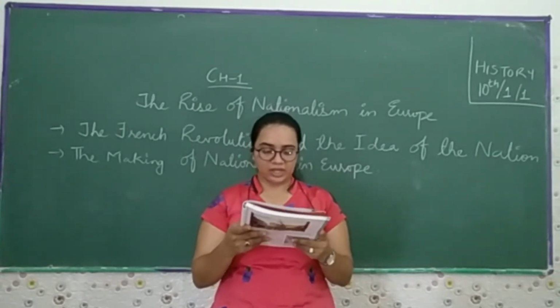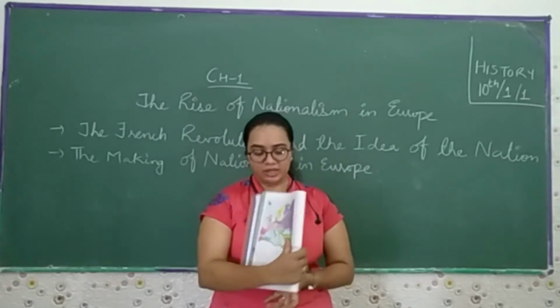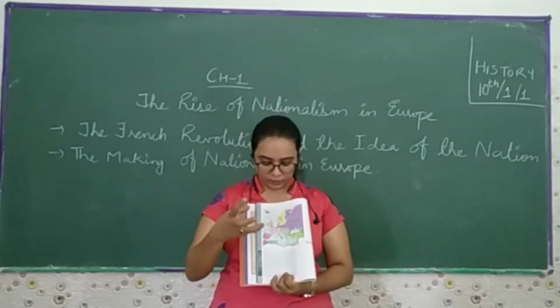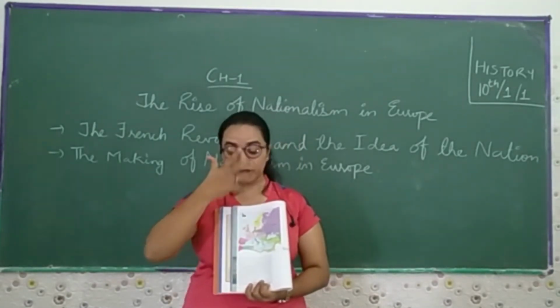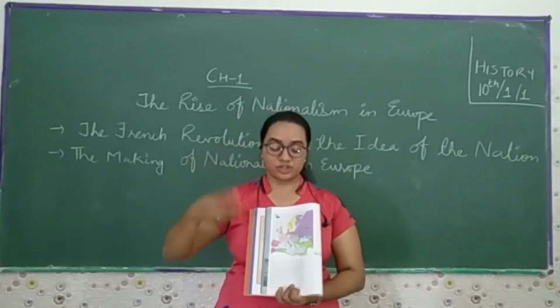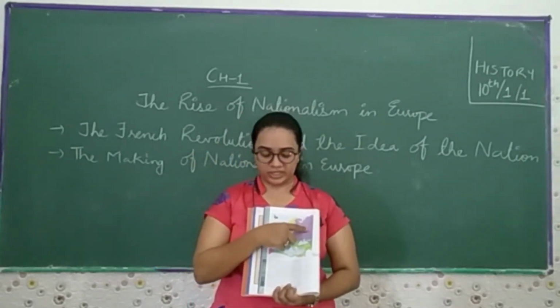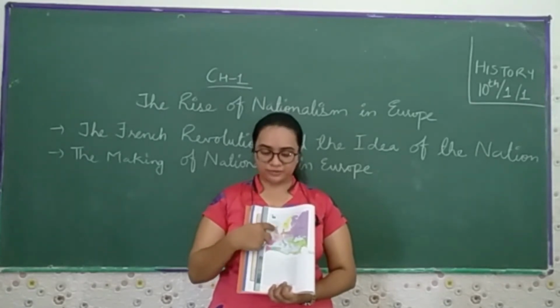So the middle part is Europe, where you can find Switzerland, Spain, and Germany. Russia spans into the Asian continent, and this is Europe where you find the different countries.